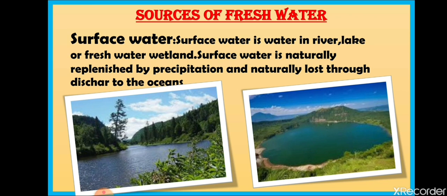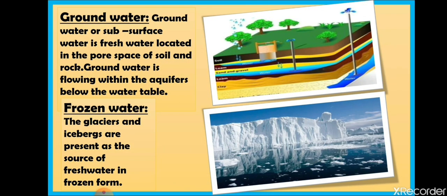It is another thing that we people are violating, or polluting, these sources of water on the surface of the earth. Now, next we can see groundwater. All of you know that groundwater is the water that is present under the surface of the earth, between the pores of the rocks or soil. The water that we get from the motor pumps or hand pumps is groundwater. Groundwater is also available between the rocks, known as aquifers, below the water table.